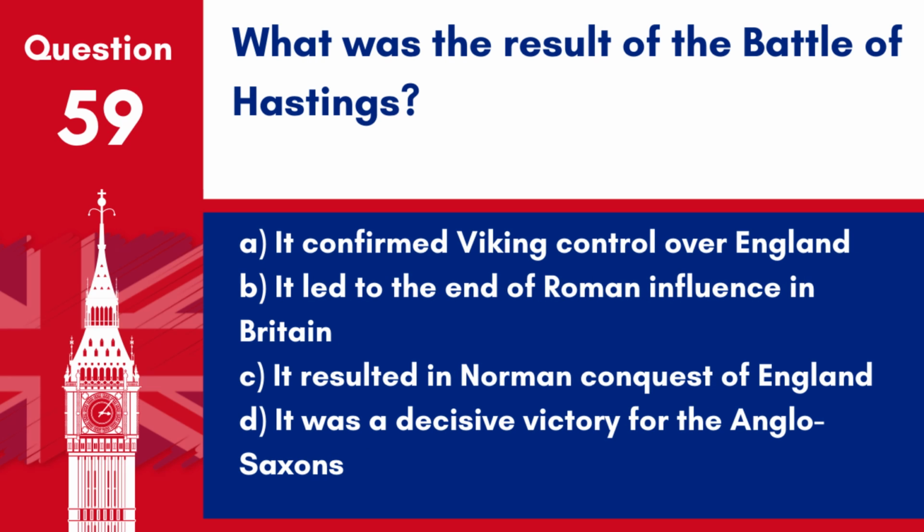Question 59. What was the result of the Battle of Hastings? A. It confirmed Viking control over England. B. It led to the end of Roman influence in Britain. C. It resulted in Norman conquest of England. D. It was a decisive victory for the Anglo-Saxons. Answer: C. The Battle of Hastings in 1066 marked the beginning of Norman rule in England.